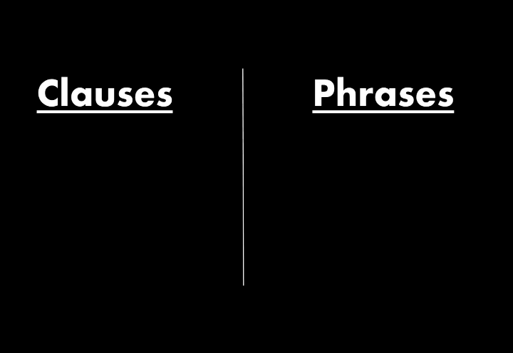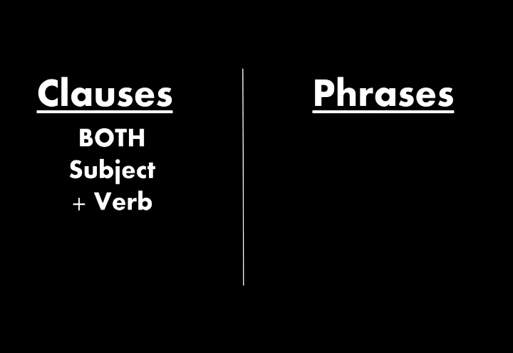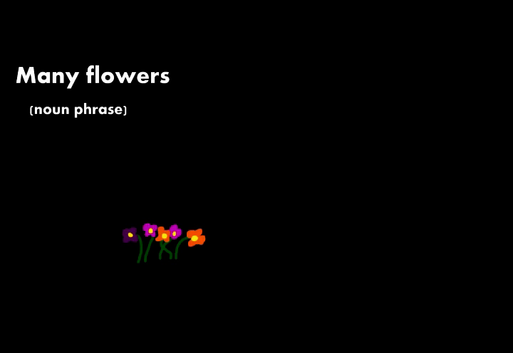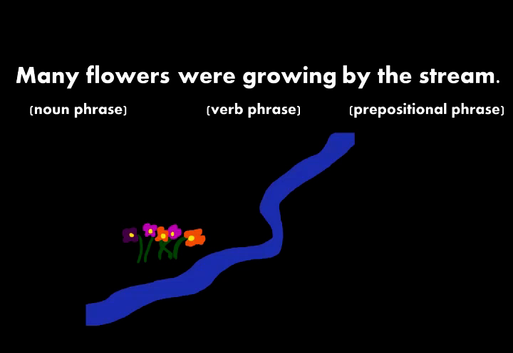A clause is a part of a sentence that includes both a subject and a verb. A phrase, on the other hand, can contain a subject or a verb or neither, but it cannot contain both. It's a smaller piece. This means that clauses can be made up of several phrases put together. For example, many flowers, which is a noun phrase, were growing, verb phrase, beside the stream, prepositional phrase. In this example, three phrases work together to make up a single clause.